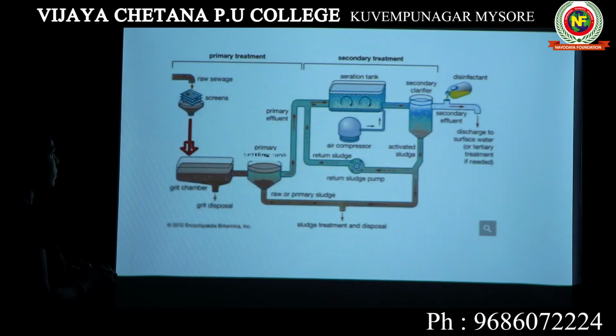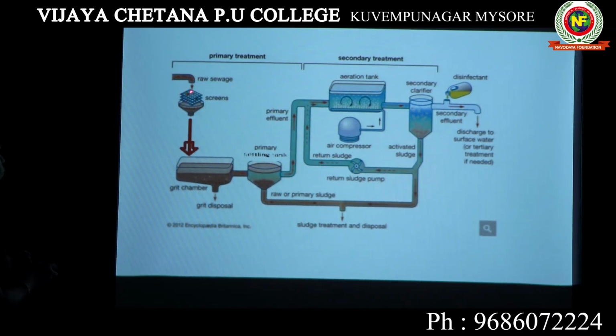Look into this diagram. This is the pipe which is bringing your sewage into this whole setup present in the sewage treatment plant. So this is the pipe which is bringing the raw sewage, that is sewage from your house. As soon as the sewage reaches the sewage treatment plant, it will pass through here.